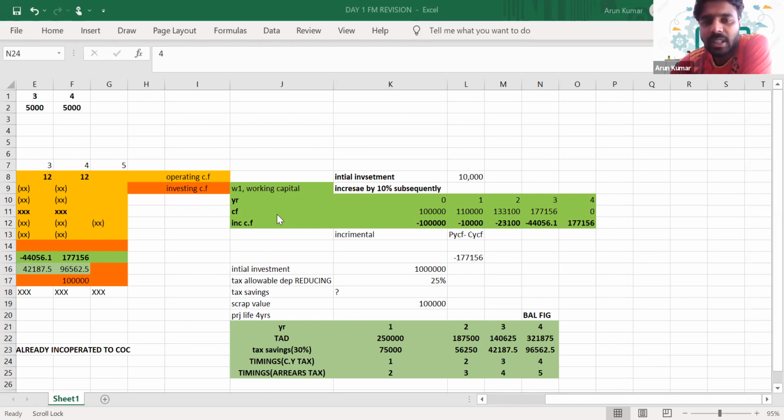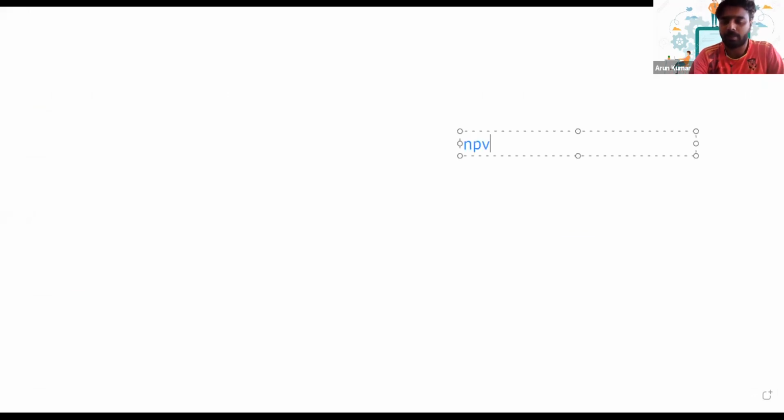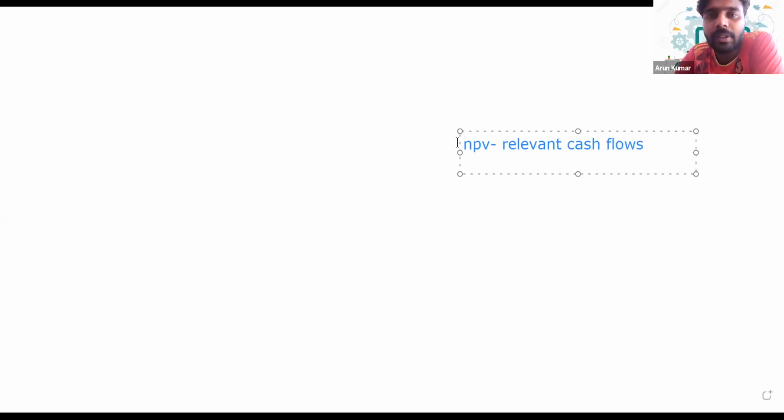There is always an adjustment with respect to working capital. In working capital adjustments, we need to go back to the basics. We know that in an NPV calculation or an investment appraisal calculation, we only consider the relevant cash flows, right? So what do you mean by relevant cash flows? Can you explain the definition of a relevant cash flow?